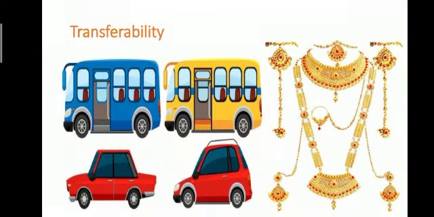Next, transferability. A commodity should be transferable from person to person and place to place to be considered as wealth. It is possible to transfer a commodity from one place to another only when it is in material form or is tangible. For example, vehicles, jewelry. Transfer can also mean the transfer of ownership. Therefore, even a self-owned house, property or land can also be considered as wealth.